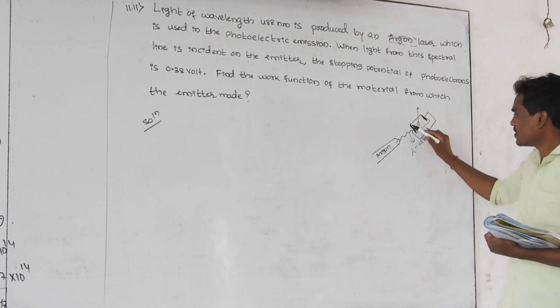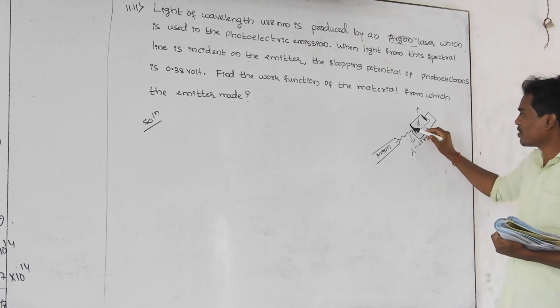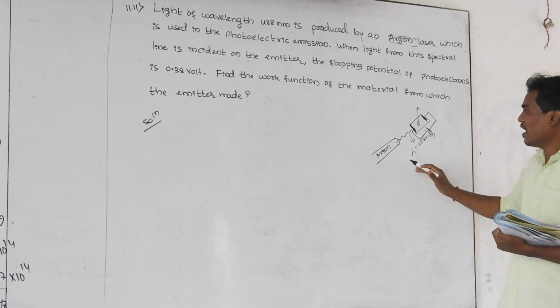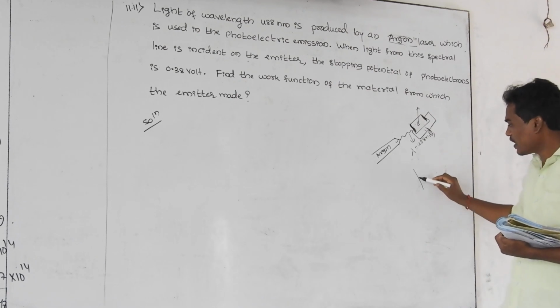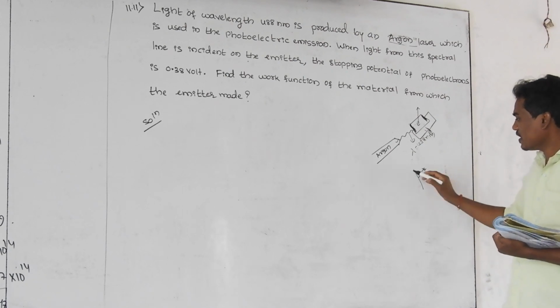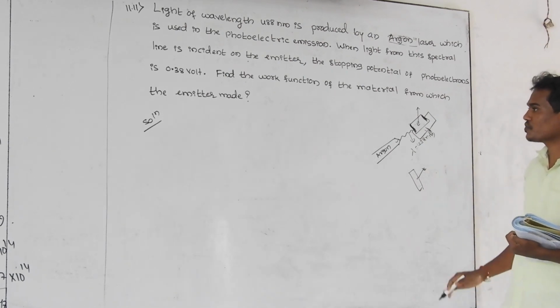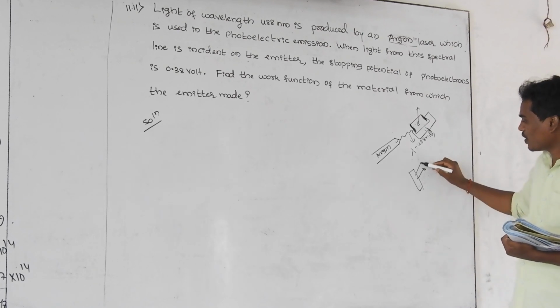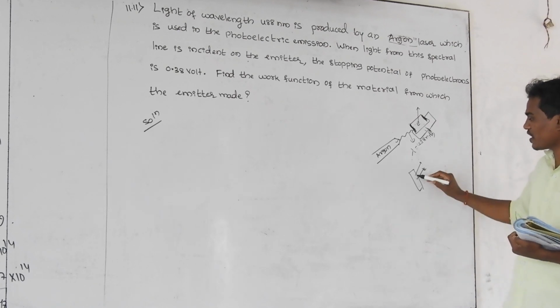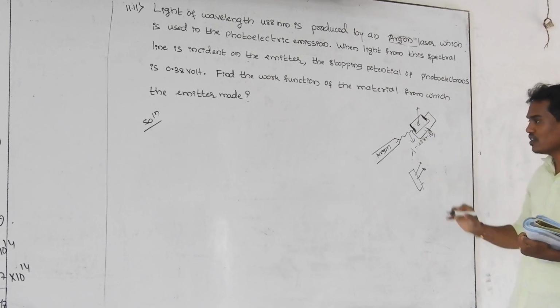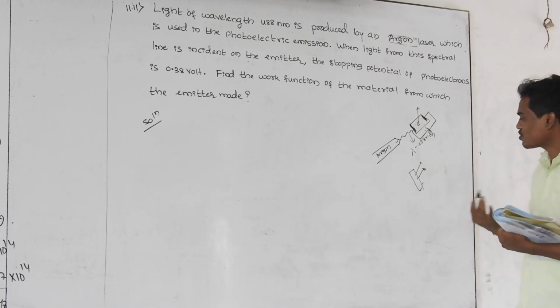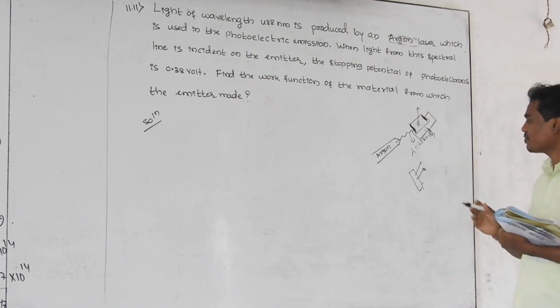Let us consider this is the cathode. The electrons are emitted from the cathode here. In order to emit an electron from this cathode material, how much energy is required for the ejection of the electron? In order to produce a photoelectric effect, the minimum work has to be done by the electron to emit from the surface of the metal.